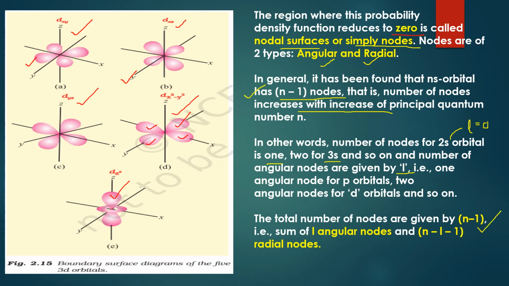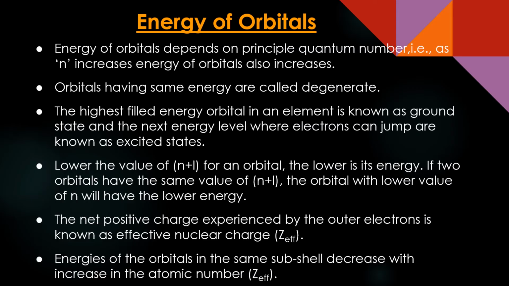The total number of nodes, as I told you, is given by n minus 1, and it is the sum of angular nodes, which is given by azimuthal quantum number L, and radial nodes, which is given by n minus L minus 1. If you add n minus L minus 1 and L, it gives you n minus 1. So this is the total number of nodes.